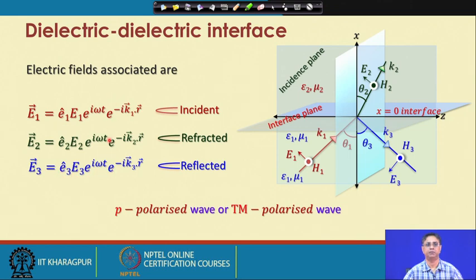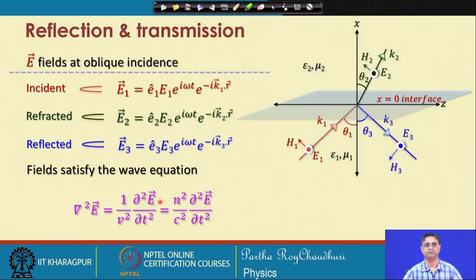So, these are the plane wave expressions for the electric fields in three different places, that is the incident wave, the refracted wave and the reflected wave for the case of TM polarized wave. Now, E fields at oblique incidence, we have these electric fields and each of them and also the magnetic field components will satisfy the wave equation. This we have seen earlier.